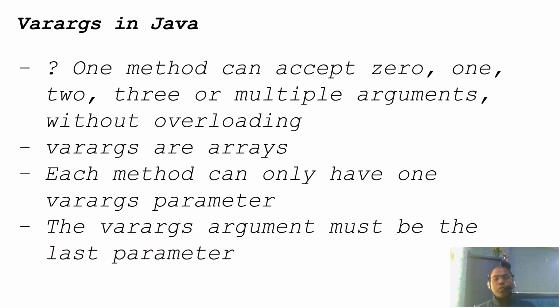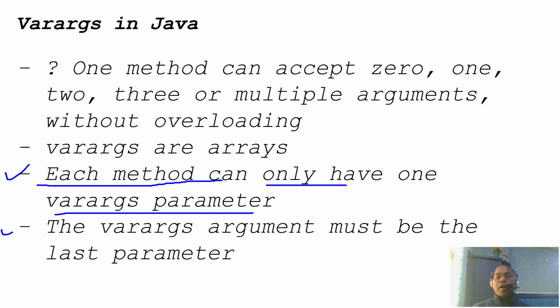So there are two guidelines if we are using this variable argument parameter concept. First, each method can only have one varargs parameter. So if you are writing any method, it can have only one.